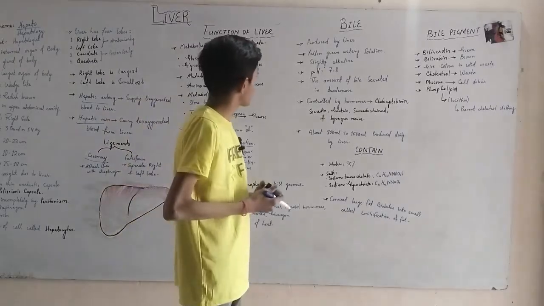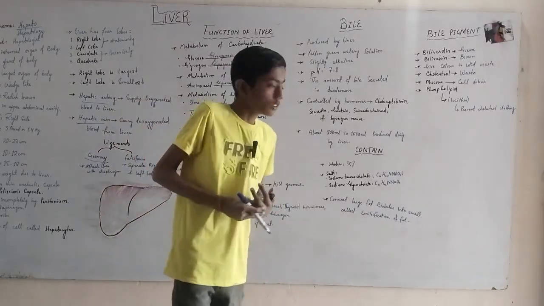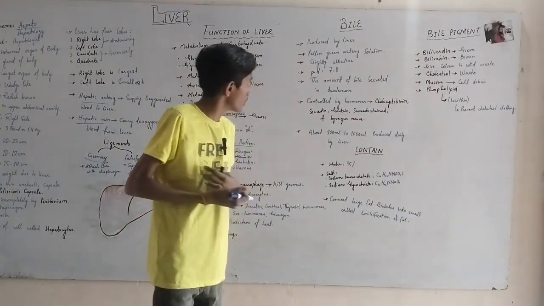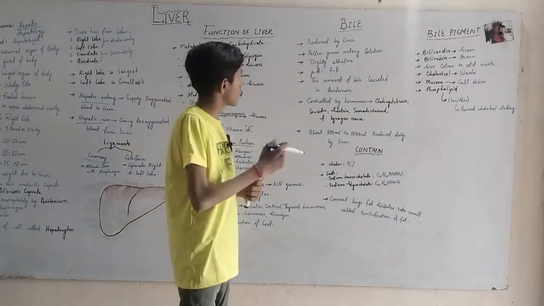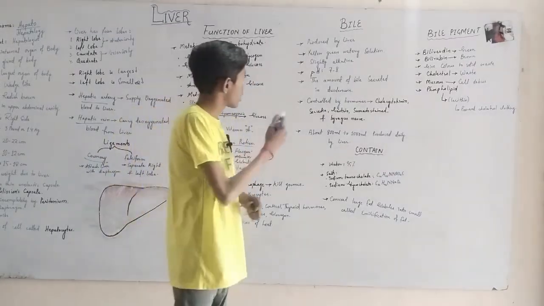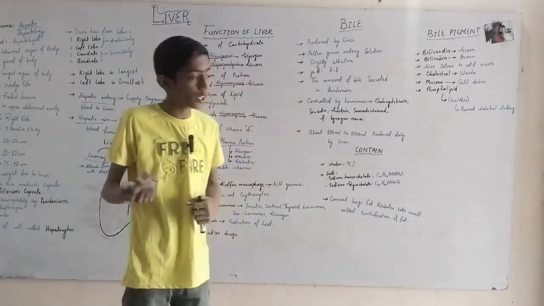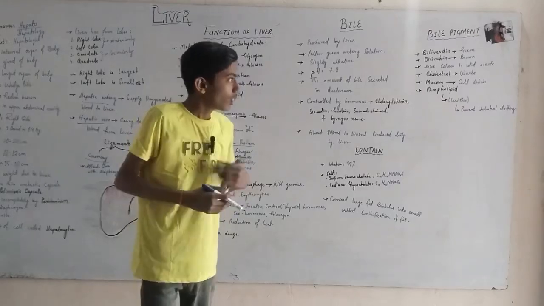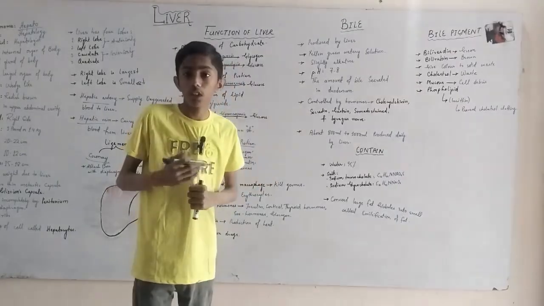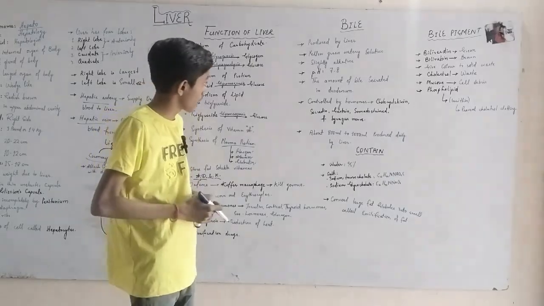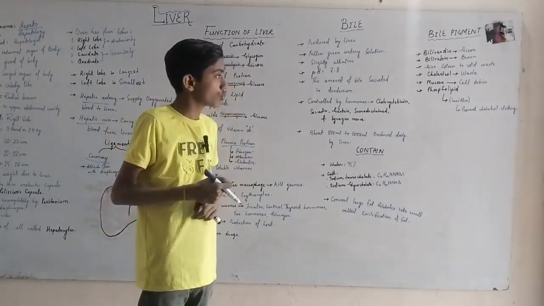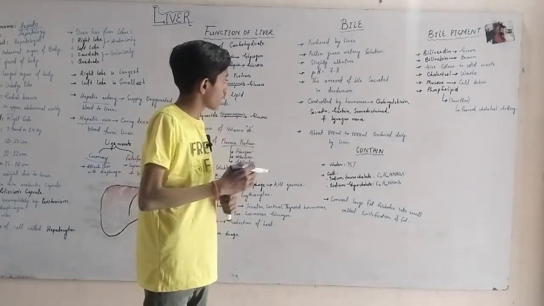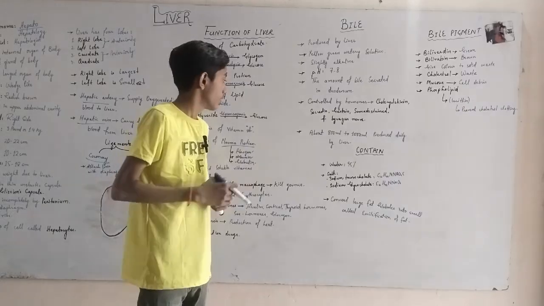Now we come to bile. Bile is produced by the liver. It is a yellow-green watery solution, and it is slightly alkaline. Its alkalinity, or pH, is 7 to 8. The bile is secreted into the duodenum, the first part of the small intestine, and is controlled by hormones. Some hormones that control bile are cholecystokinin, secretin, gastrin, somatostatin, and the vagus nerve.